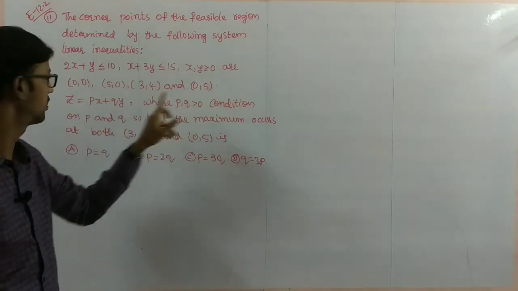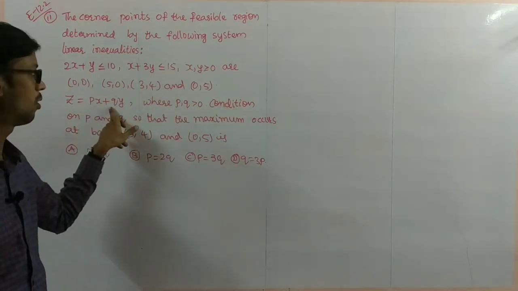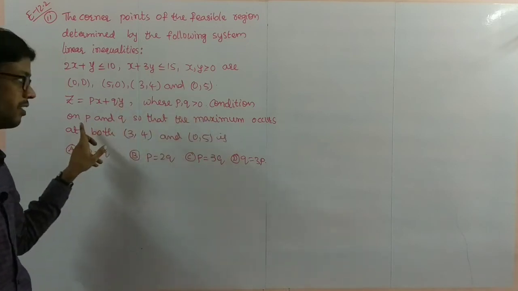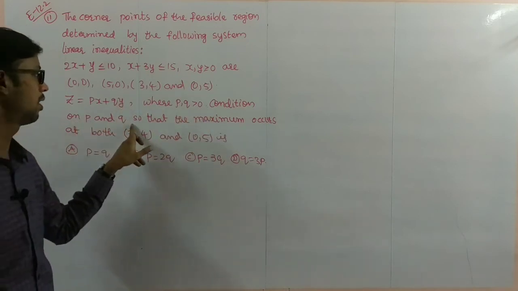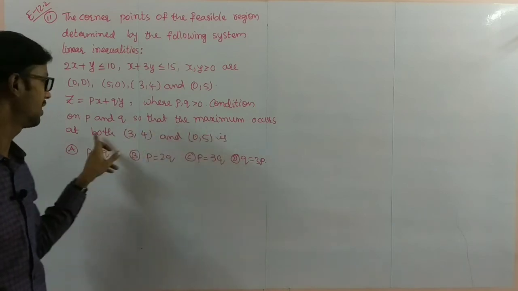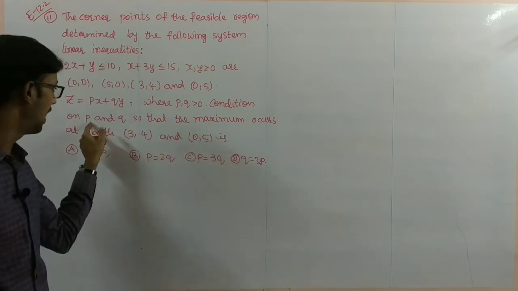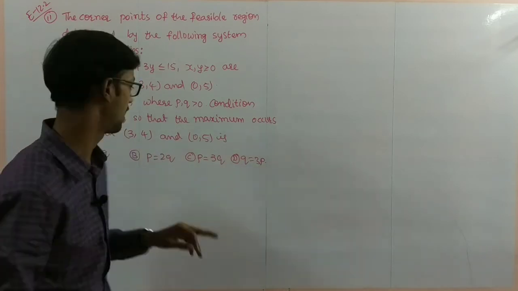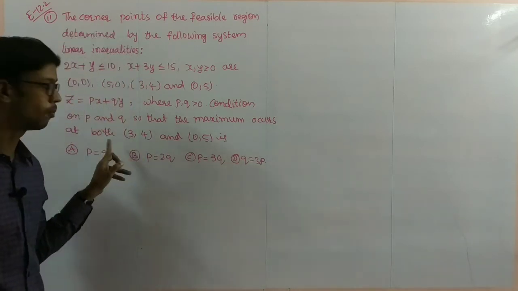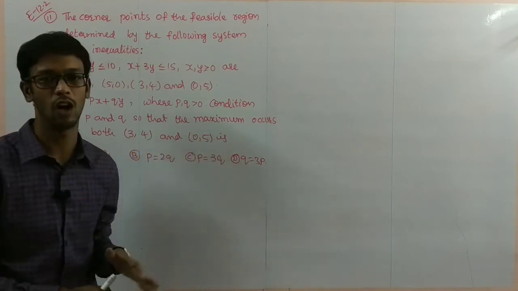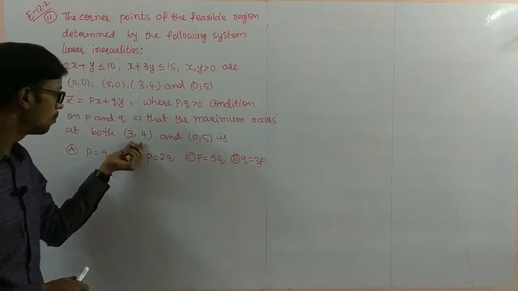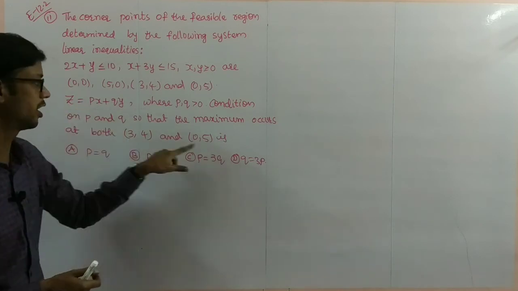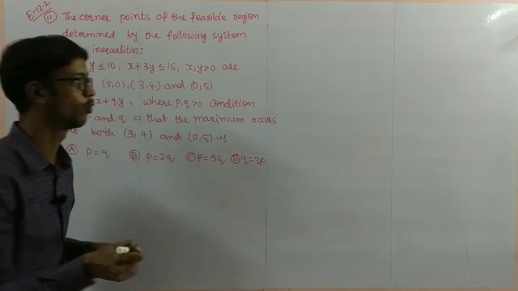Four corner points are given, and Z is equal to px plus qy, where p, q are greater than 0. The condition on p and q so that the maximum occurs at both points (3, 4) and (0, 5) is asked. It's a simple problem; the relation between p and q is asked. The maximum value is obtained at two places, which means if we substitute these two points, both values are equal.